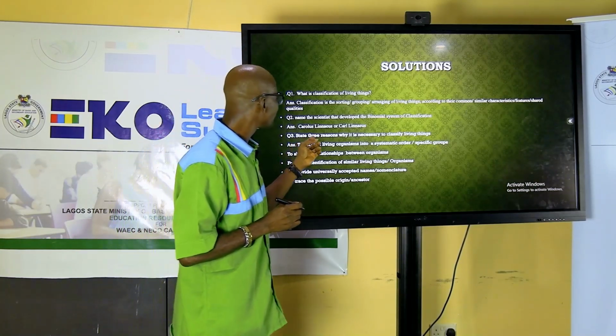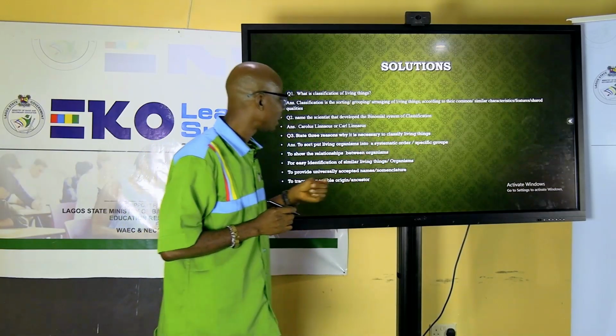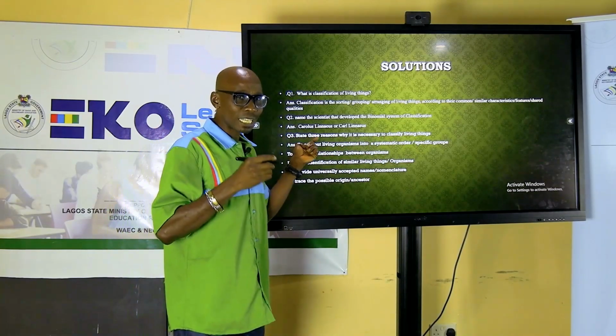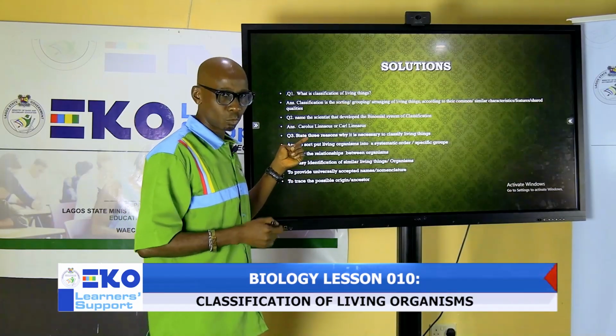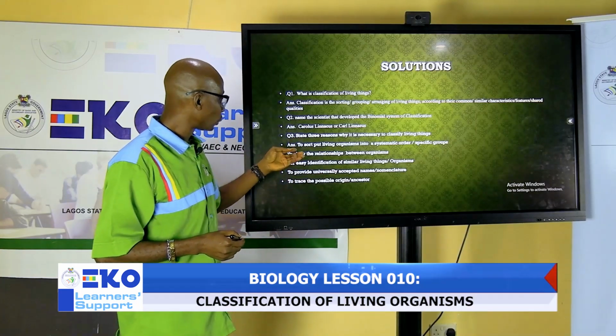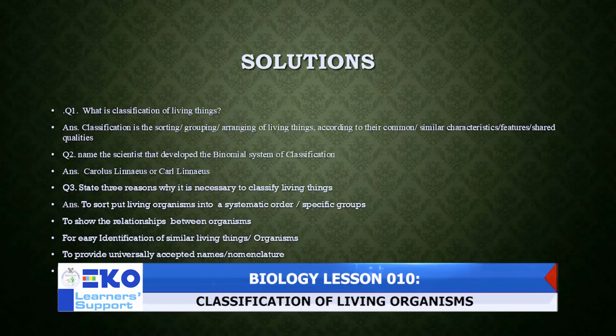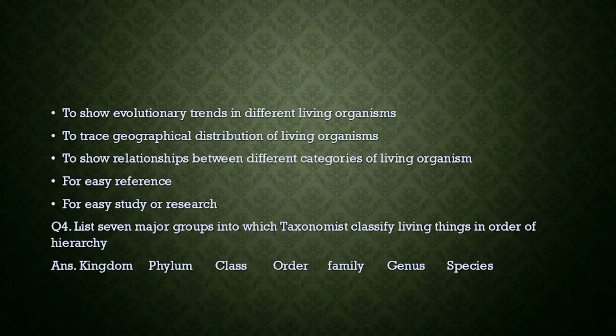The next one is state 3 reasons why it is necessary to classify living organisms. They can twist the question and tell you what are the needs. What is the need for classification? It's still telling you, give reason. The first one is to put organisms in order, to show the relationship between the organisms, for easy identification of similar organisms, to provide universal names, for research purpose, for reference or easy study.